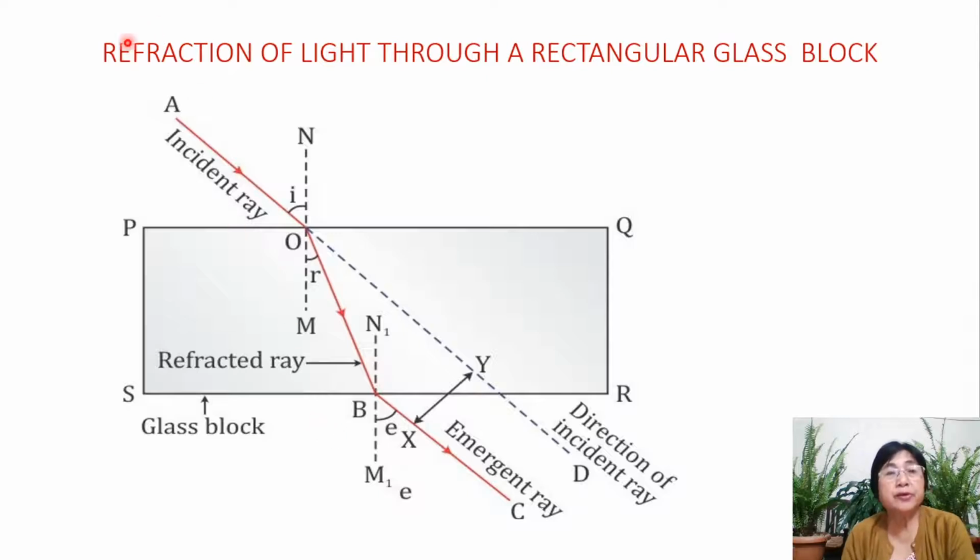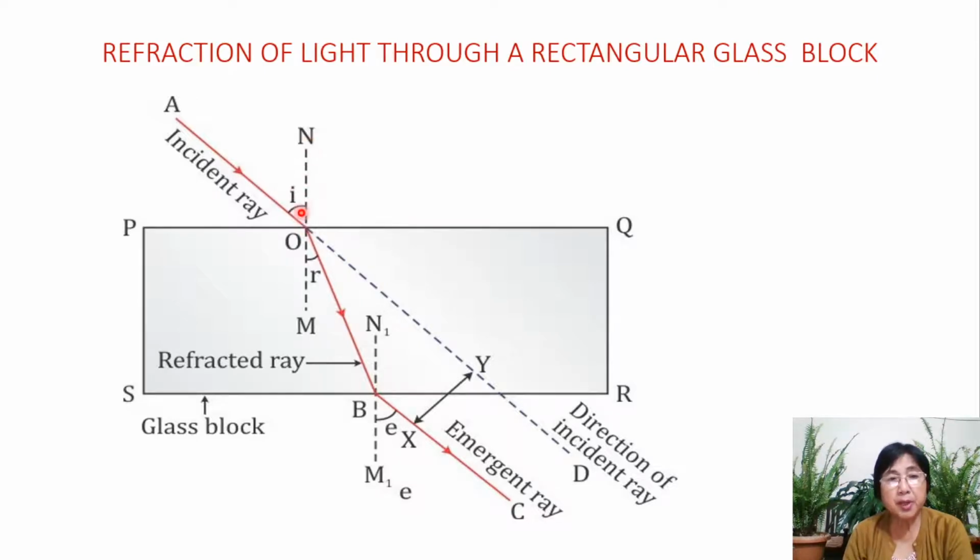Then we go to refraction of light through a rectangular glass block. Here we have a glass block PQRS. Let us consider a ray of light AO to be incident in this direction. So it comes in this direction. So AO is the incident ray.